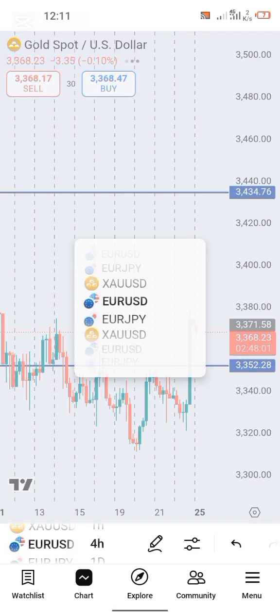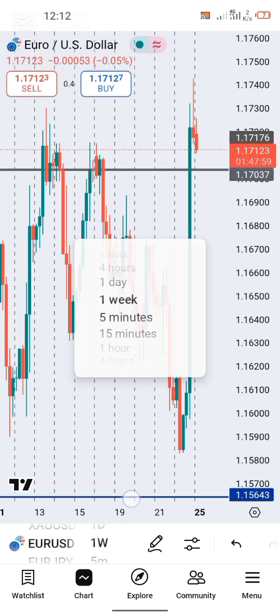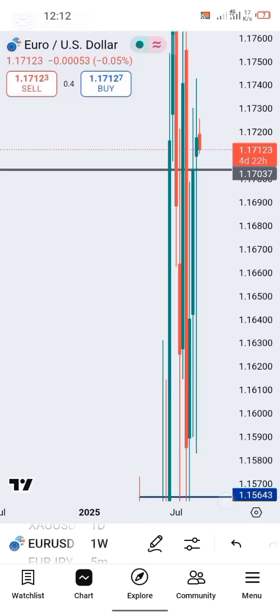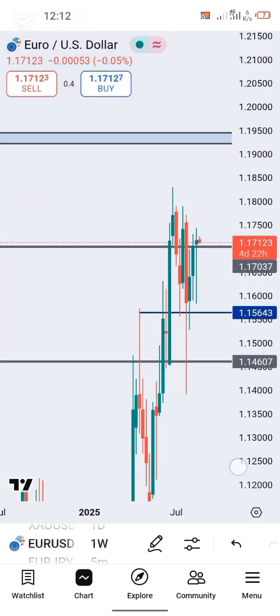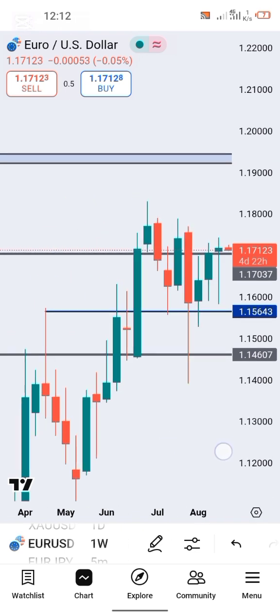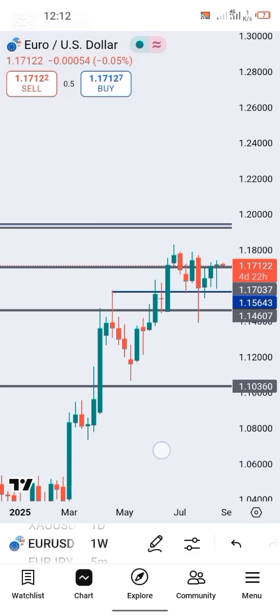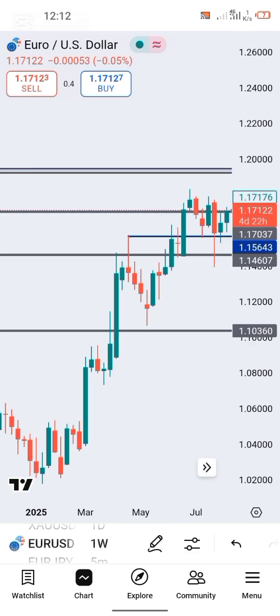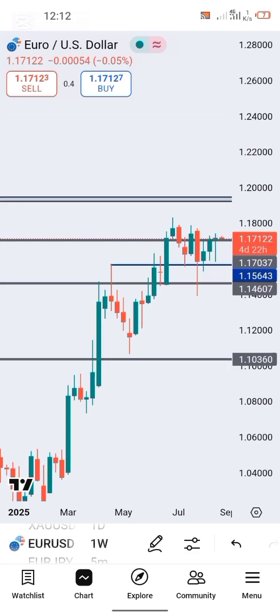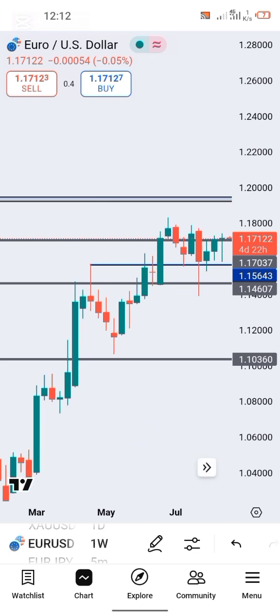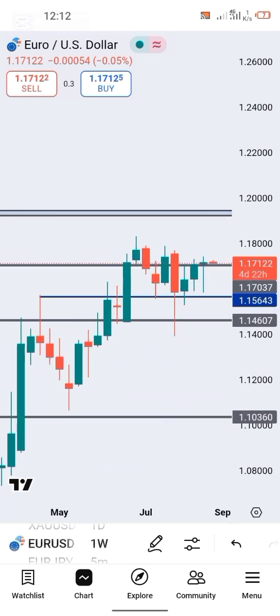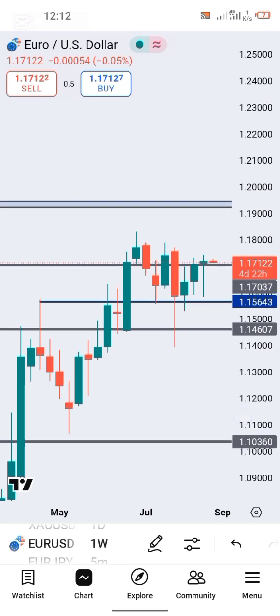Now let me go over to EURUSD. EURUSD is a bit similar to XAUUSD, guys. This is my weekly time frame on EURUSD. As you can see, the market structure we can see on the weekly time frame is still a bullish market structure. We've not had any reversal to the downside. Okay, this market is still looking bullish, so therefore would be looking to take more buys